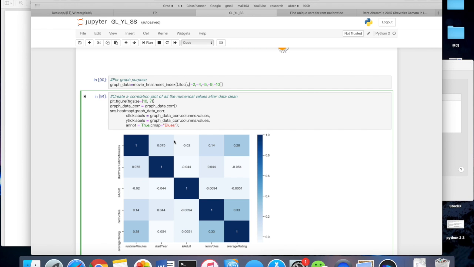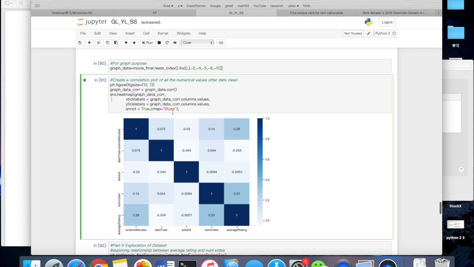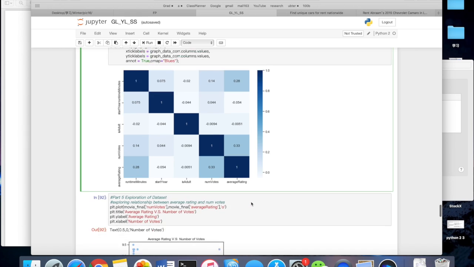So since we are curious about finding a formula that tells us how successful a movie will be, we decided to explore more about the dataset itself. So there are some simple graphs that we have done. The first one is a correlation graph that can tell us how related each variable is to average rating.